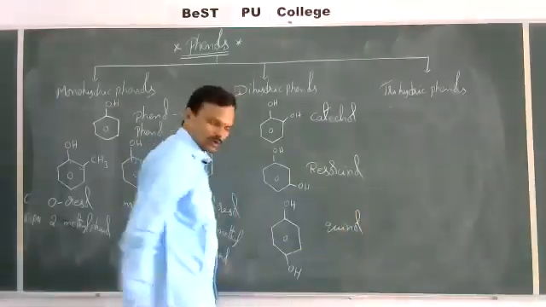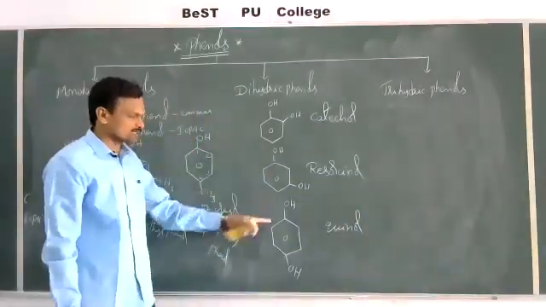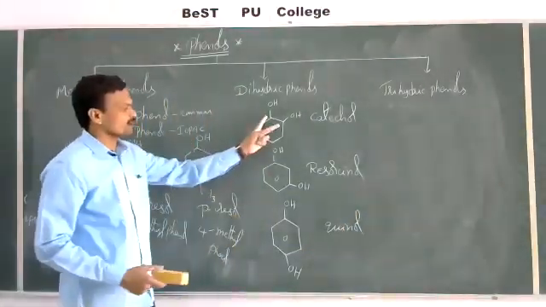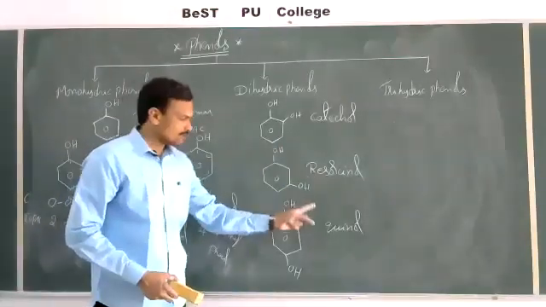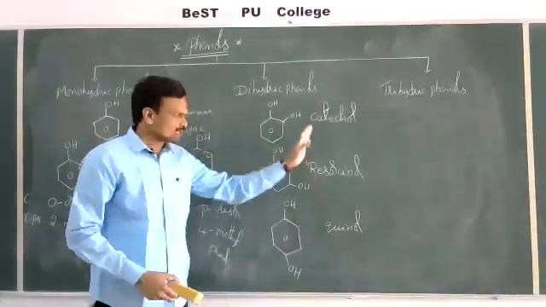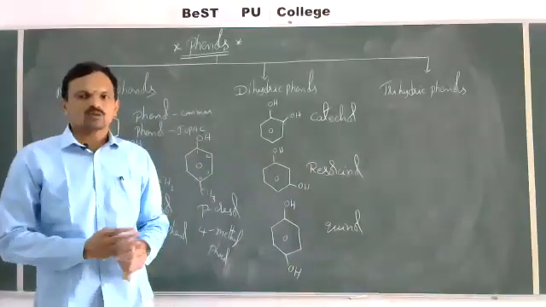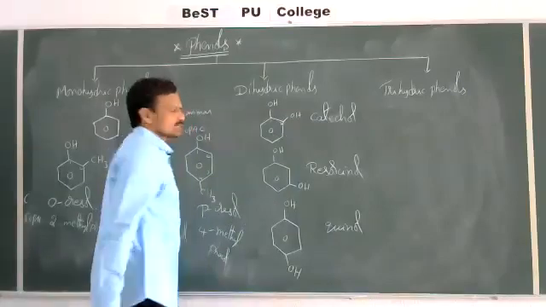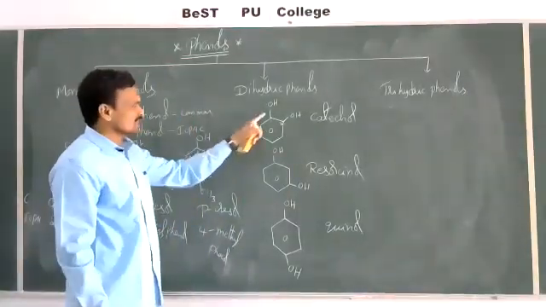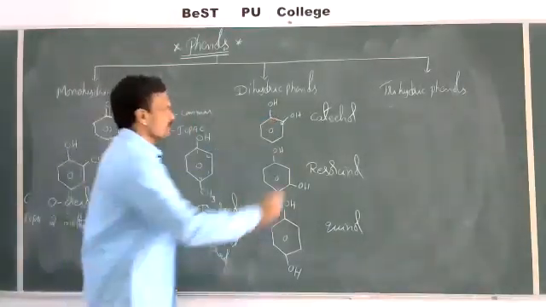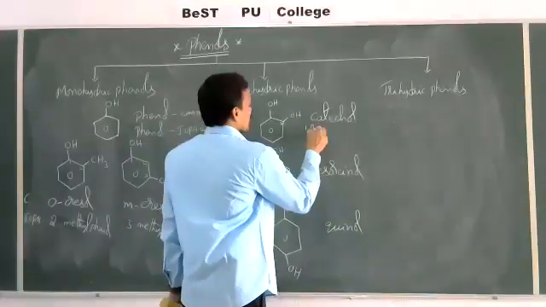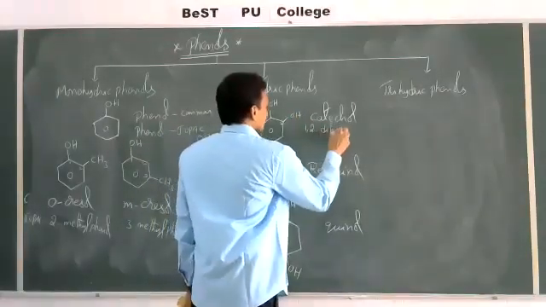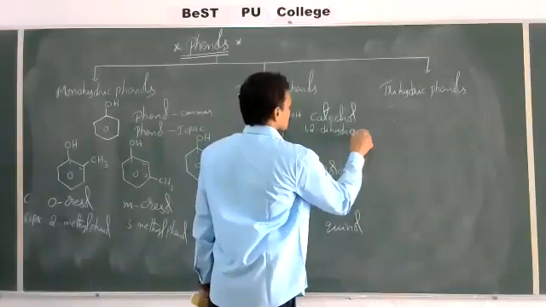These are the common names of these compounds: catechol, resorcinol, quinol. Then what are the IUPAC names? First position, second position. At the first and second positions, OH groups are there. This is named as 1,2-dihydroxybenzene.